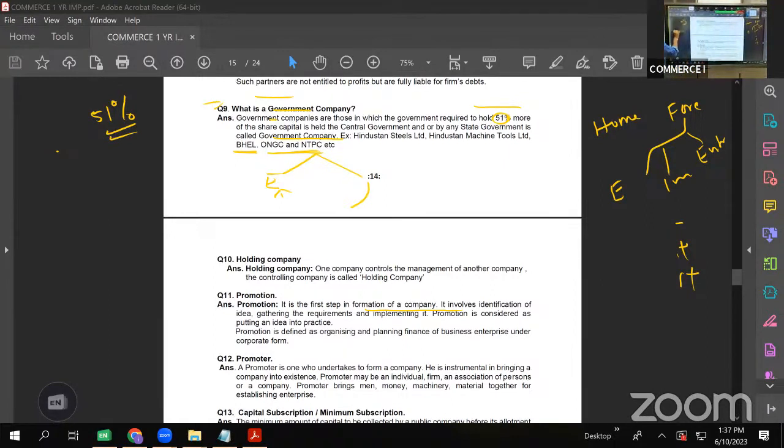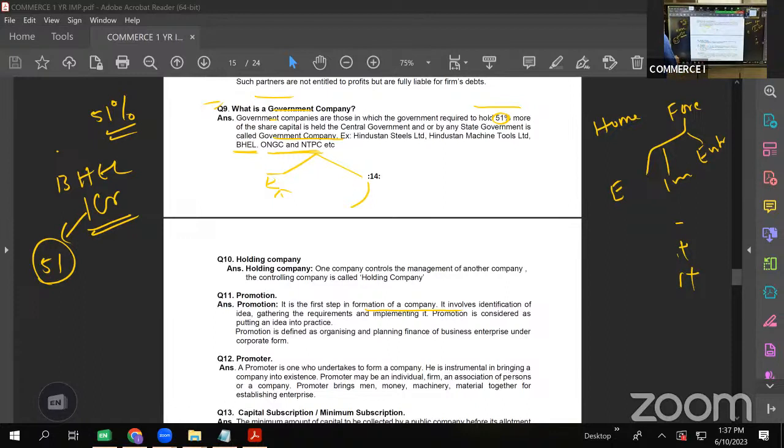Suppose, let us take for example BHEL. Suppose BHEL, example I am giving, is having total capital of 1 crore. Out of this, 51 lakhs or more should be purchased by either the state government or central government, then we can call BHEL a government company. In any company, if the stake of 51% or more is held by either state government or central government, such a company is called a government company. Okay.